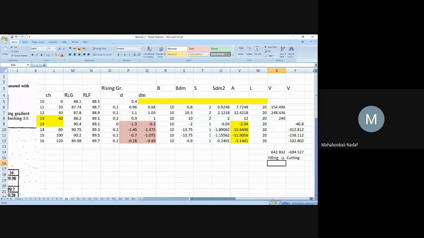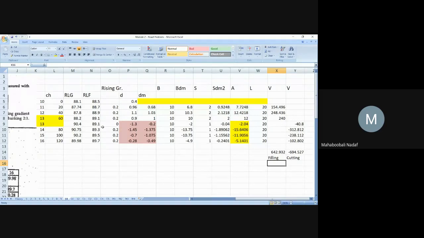this is cutting, negative, and this is your filling or embankment. Okay. Yes or no? Have you understood or not? Yes, sir. Everyone I am asking. Simple. So calculation of RLG, RLF, that is very important.